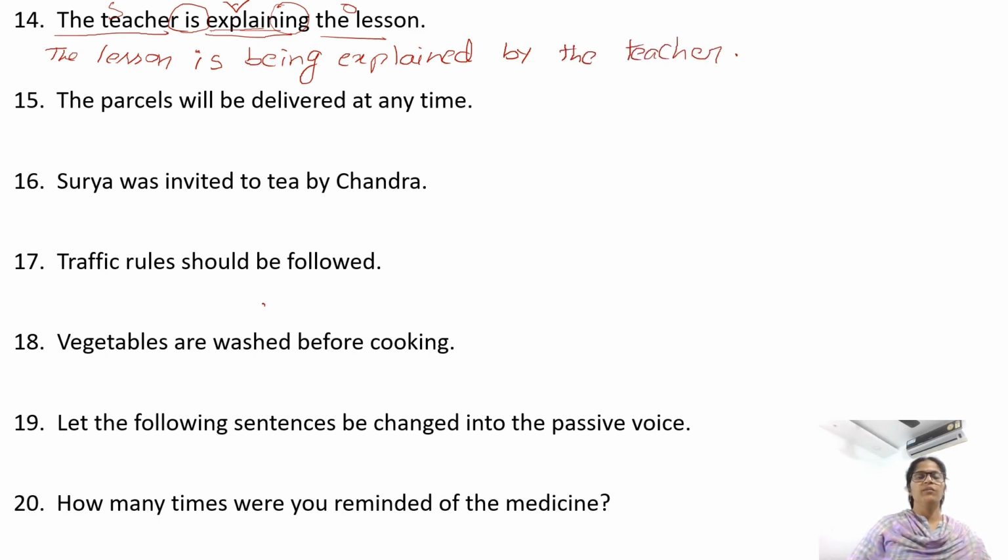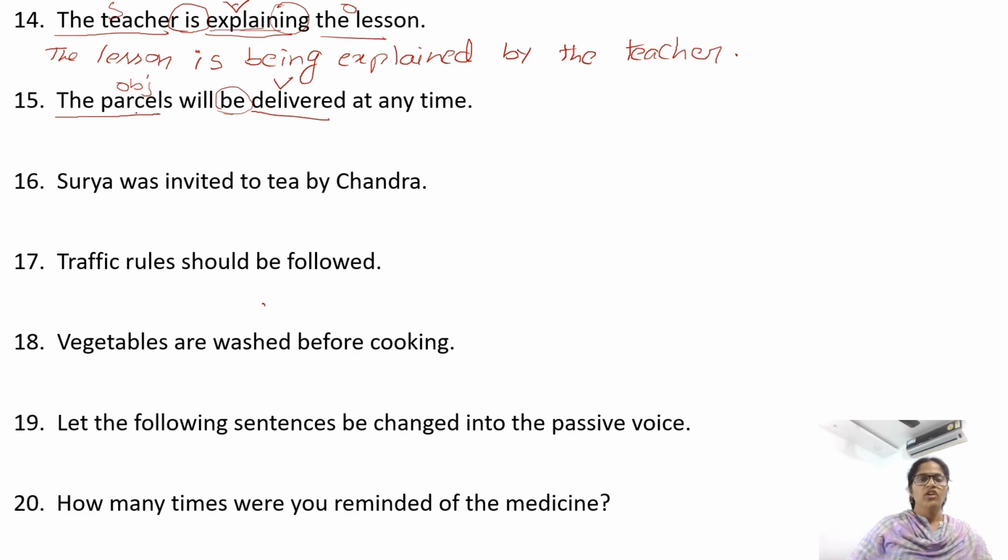The parcel will be delivered at any time. Deliver is the verb. Who will deliver? Here the subject is not given. Someone or the delivery boy, you can write. Okay, someone delivers what? The parcels. Here it is an object. Now you see, the sentence started with an object and you have a be form after will, shall, can, could. If you have a be form, it means the sentence itself is in passive voice. Clear?